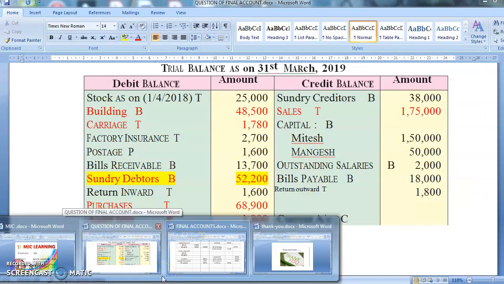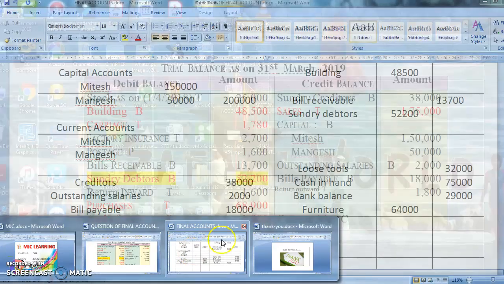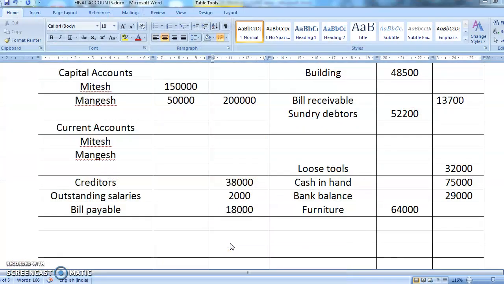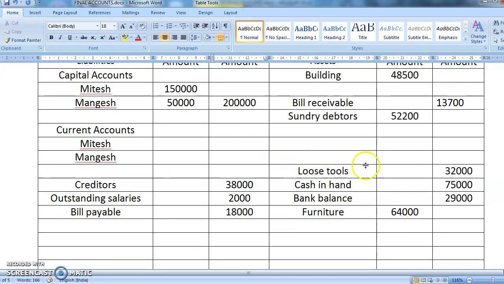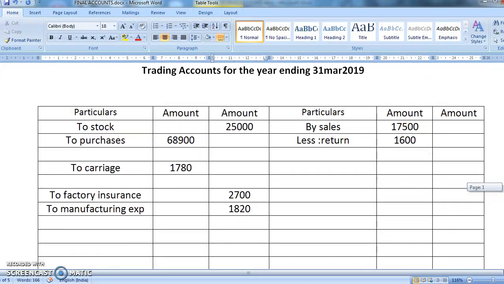Now see, you have done creditors, sales, capital, and outstanding. Return outward is your purchase return, so it goes in the purchase account. Return outward means less from purchase.